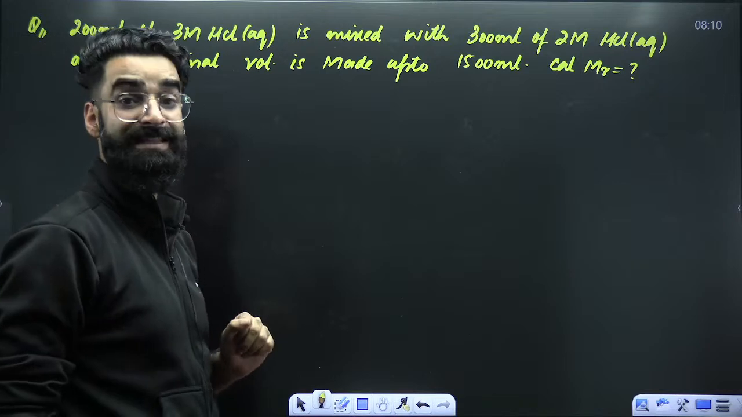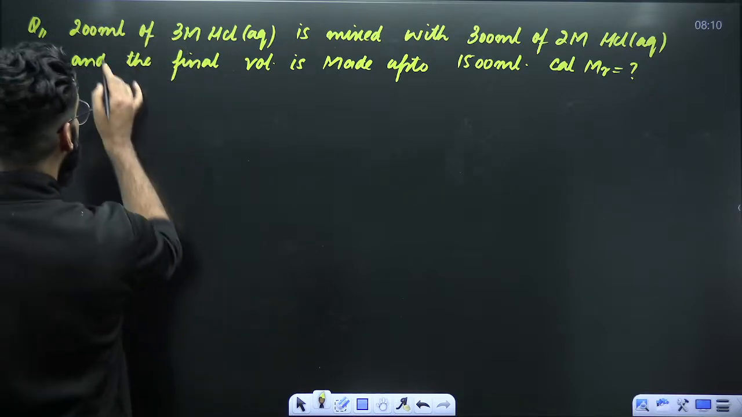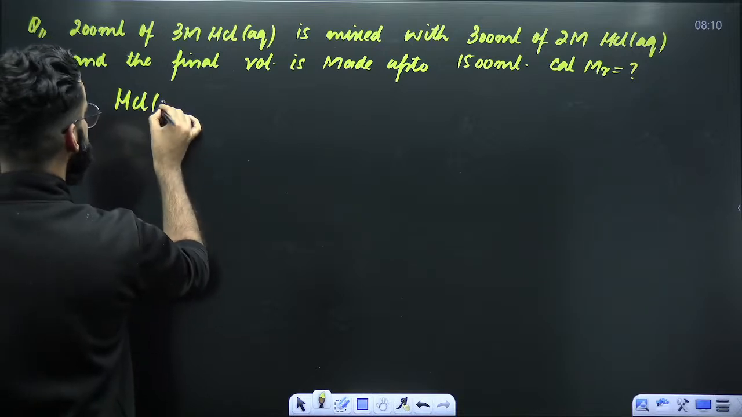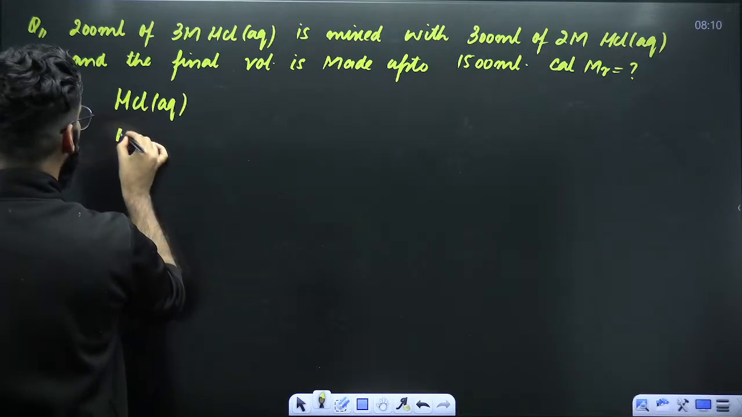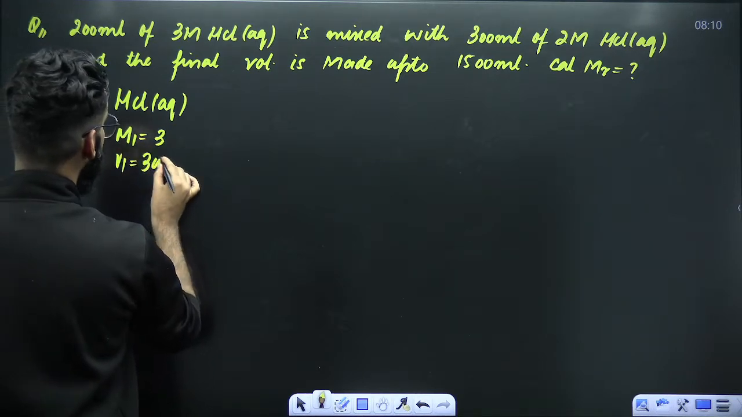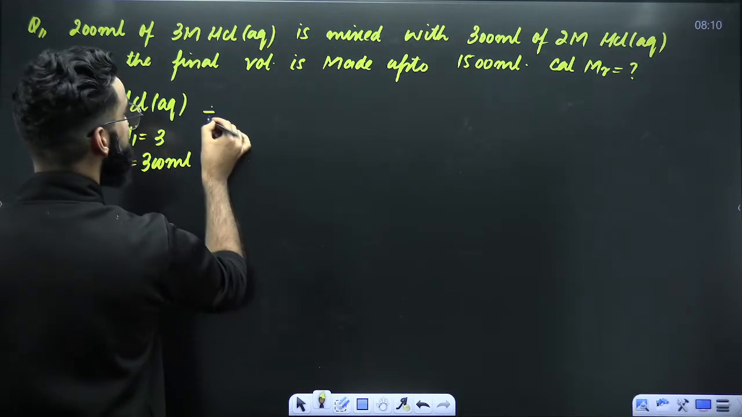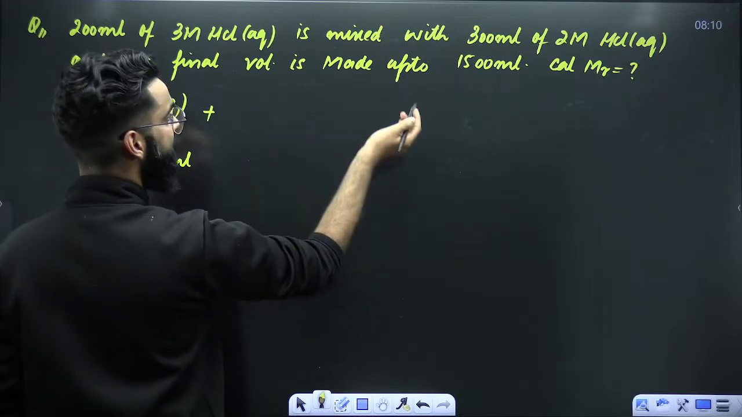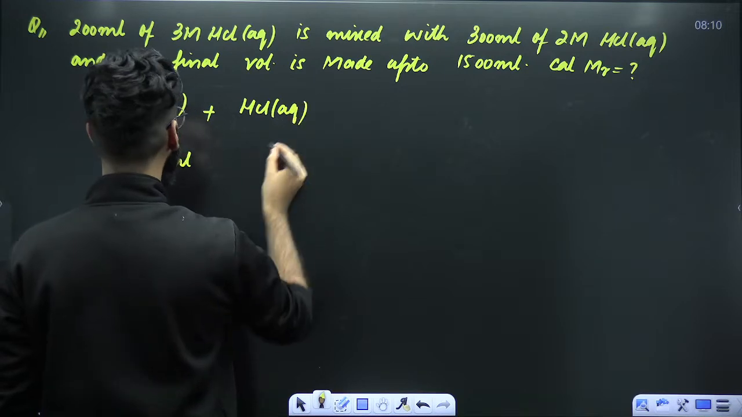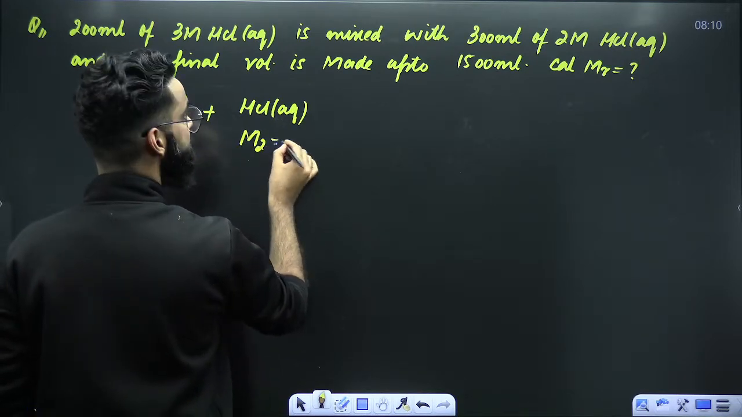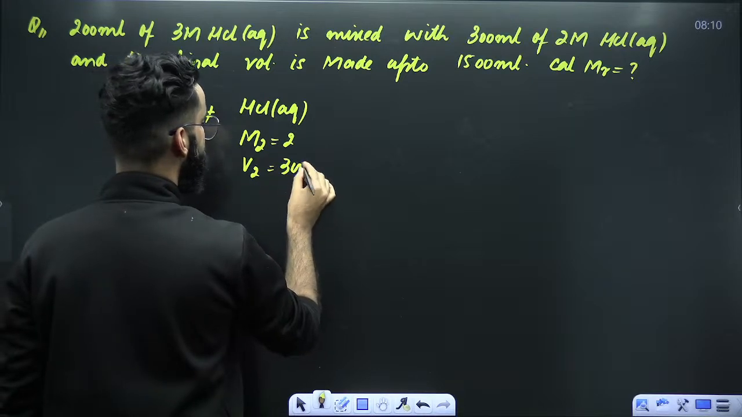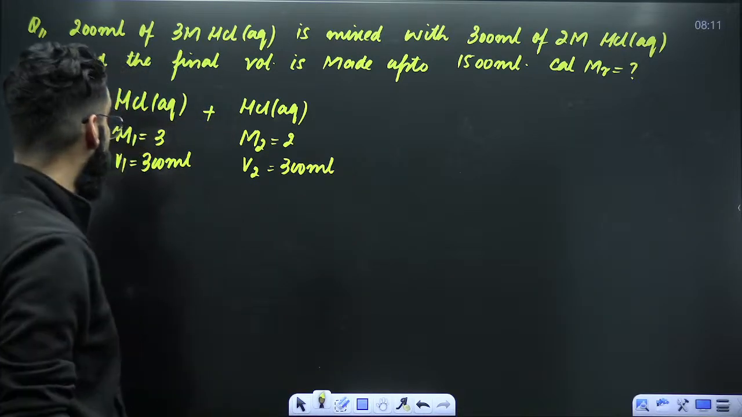200 ml of 3 molar HCl. So basically, we have got 200 ml of 3 molar HCl aqueous solution, whose molarity I'm representing with M1, that is 3, and whose volume I'm representing with V1, that is 200 ml. It is mixed with 300 ml of 2 molar HCl solution. So you have got an HCl aqueous solution as well, whose molarity is equal to 2 and whose volume is equal to 300 ml.